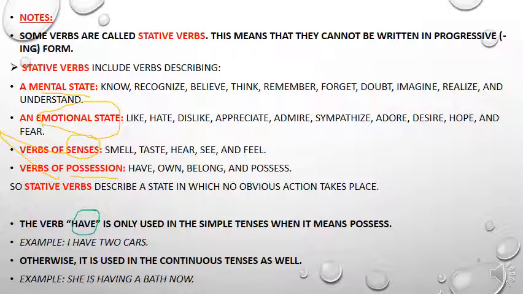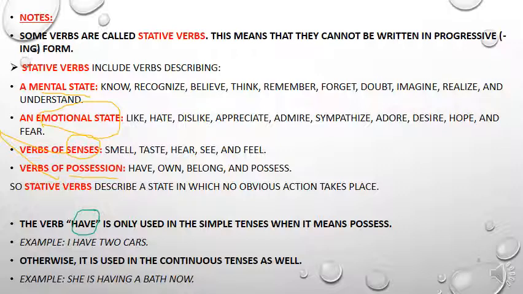I mean like having something. I have 2 cars. I have a red bag. Okay. I have 2 mobile phones. So I use it in the simple tenses, the base form, when it means possess, when it is working as a verb of possession.